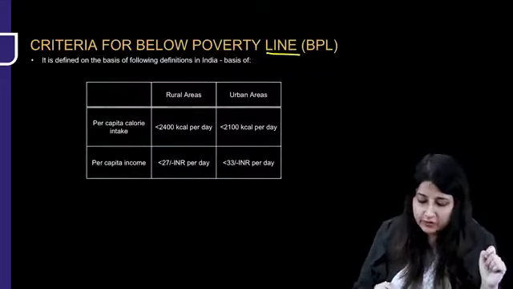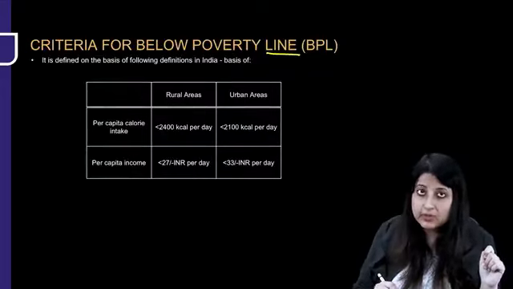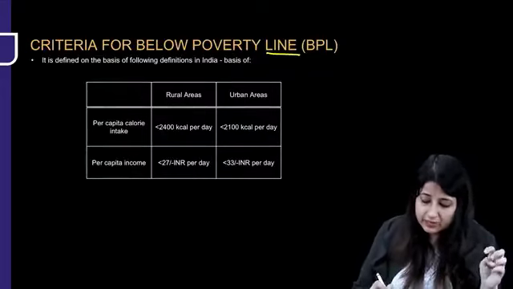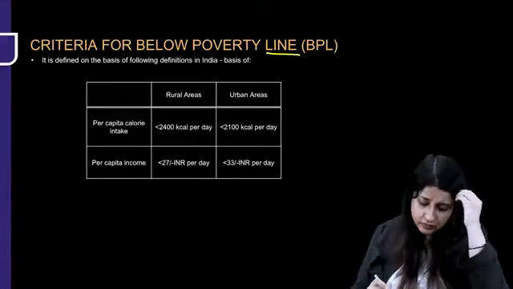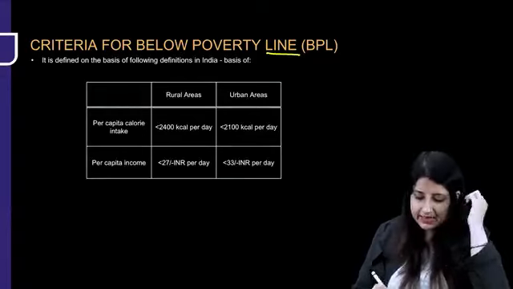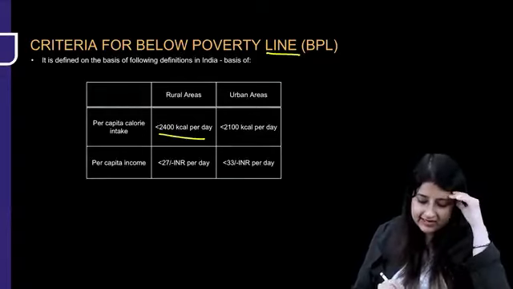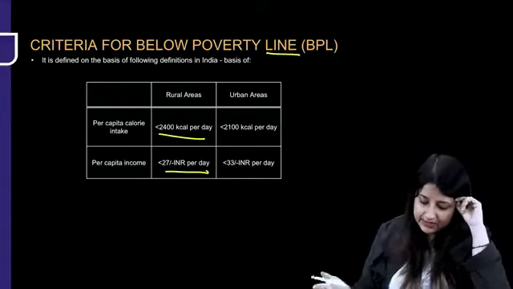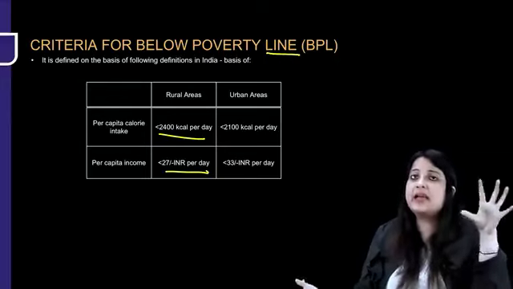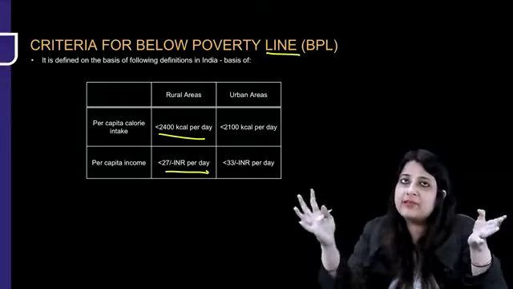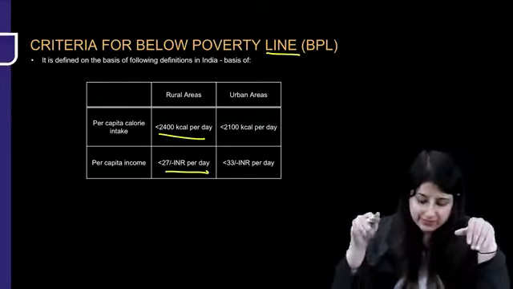One criteria for below poverty line, which family is below poverty line? Okay, according to, we have 2 committees, Tendulkar and Srivastava committee. Okay, so you can look over here that if the per capita calorie intake in rural areas is less than 2400 kilocalories per day and if the per capita income is less than 27 INR per day. Per capita means whatever is the total family income divided by the number of family members.